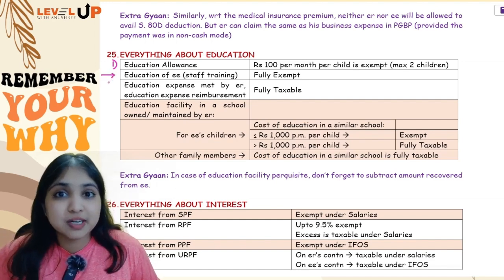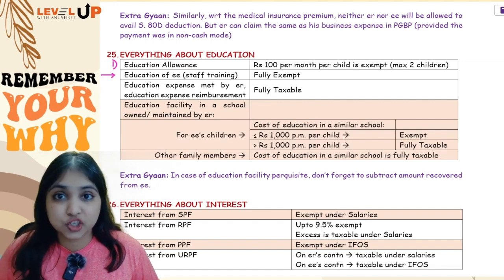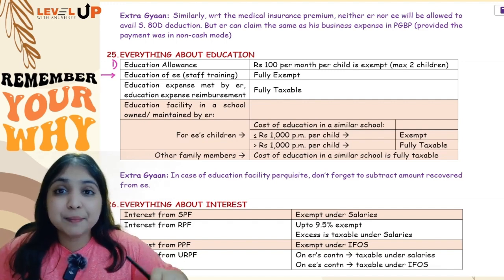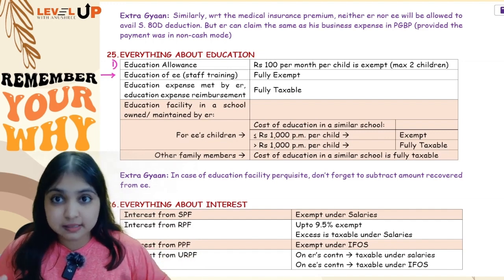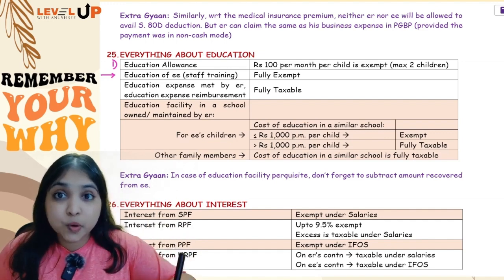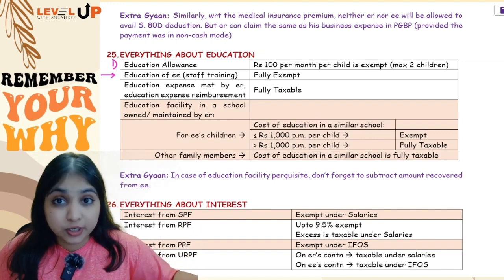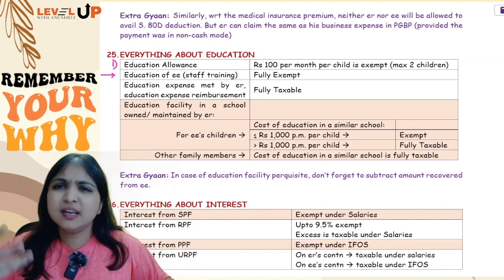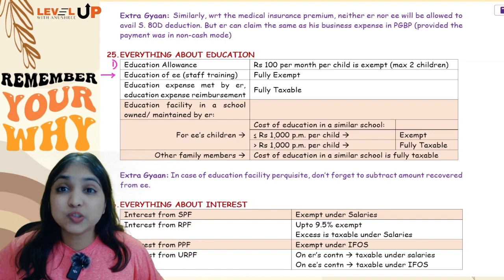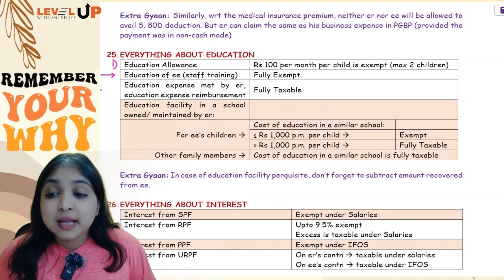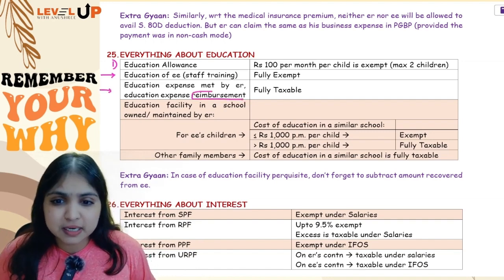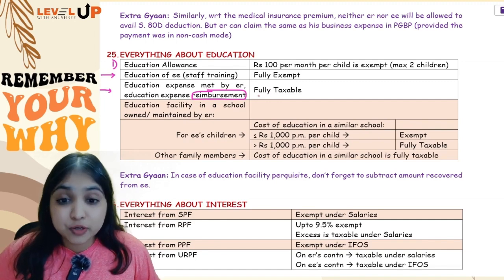This first point over here is about employee's own education, staff training. Like for example, employee is attending one workshop, employer is meeting the expenses. So whatever expenses the employer is meeting for the employee's own training, for the employee's own education, it will be fully exempt. So employee's own education will be fully exempt. Okay. Then you have education reimbursement. If it is reimbursement, it's going to be fully taxable.